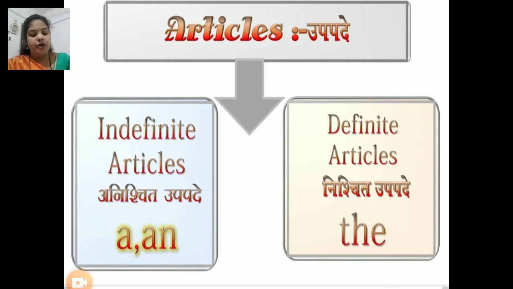A or an is called the indefinite article because it leaves the person or thing or idea spoken of as indefinite, and the is called the definite article because it points out a particular person, thing, or idea. Today in this video we are going to learn indefinite articles a and an.